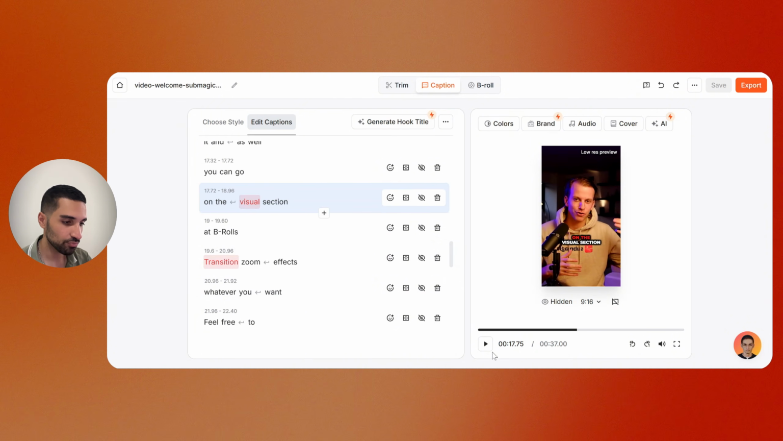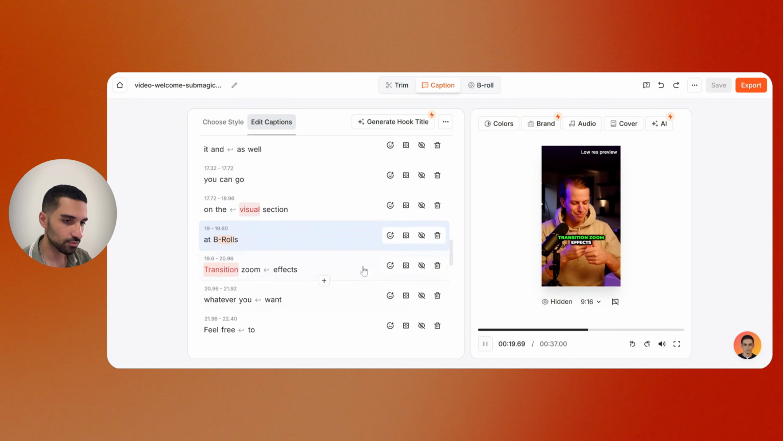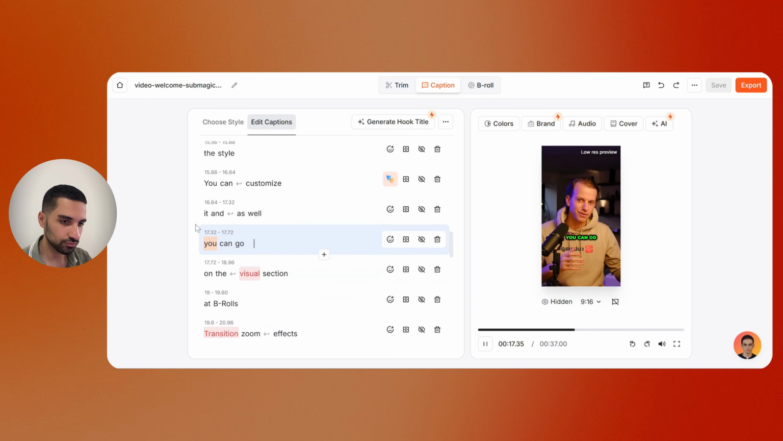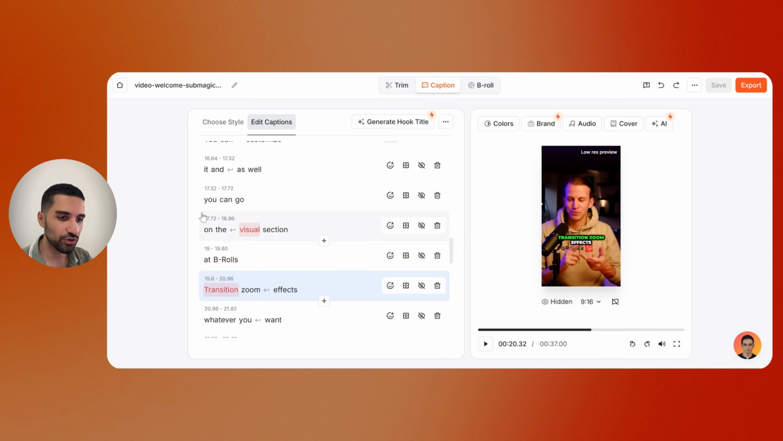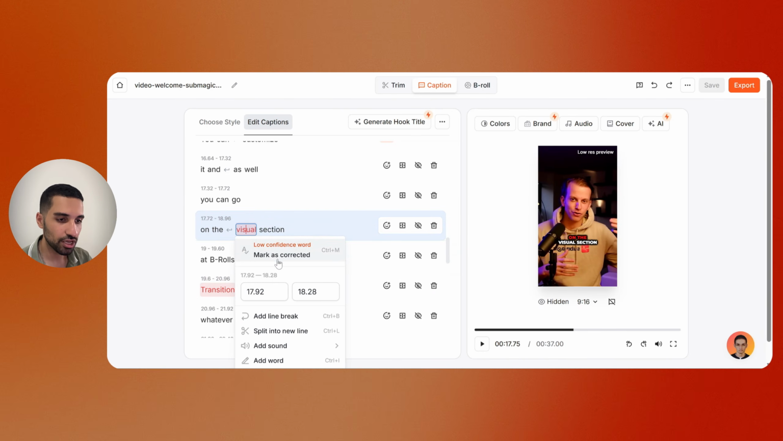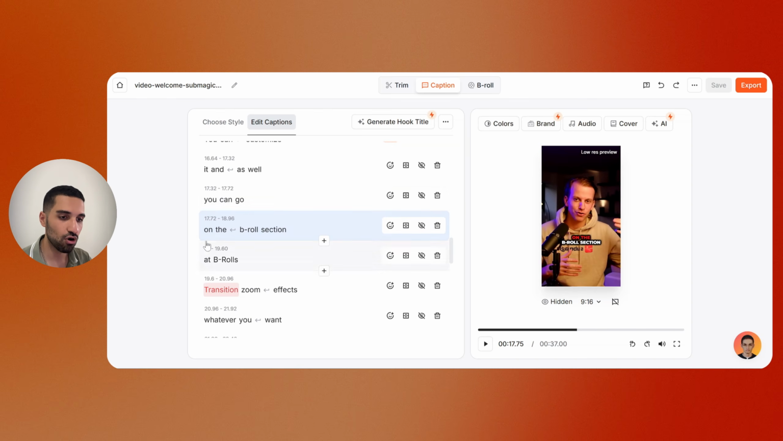So let's see. You can go on the B-rolls section, add B-rolls, transition, zoom. Okay, yeah, in the video it says you can go on the B-roll section, not visual. So if you click here, we obviously don't want to mark it as correct because this is incorrect. We can just edit the text by ourselves. So it says the B-roll, and now I change it to B-roll and I can mark it as correct. So now it says that you can go on the B-roll section.